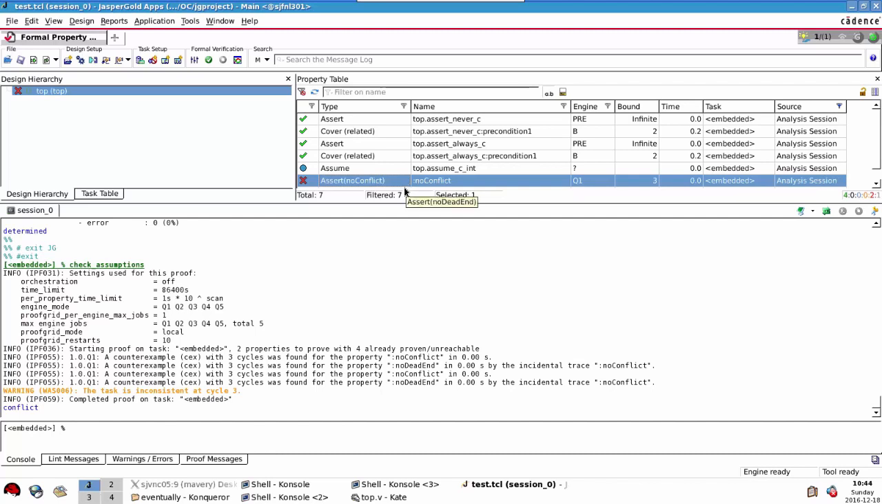As well as that, user-defined cover statements would also have found that kind of problem, and it's essential that you always write these user-defined cover statements in order to detect overconstraining situations such as this.